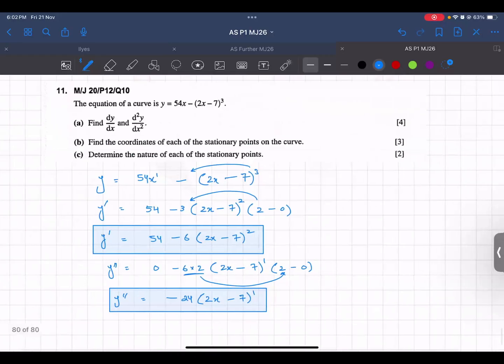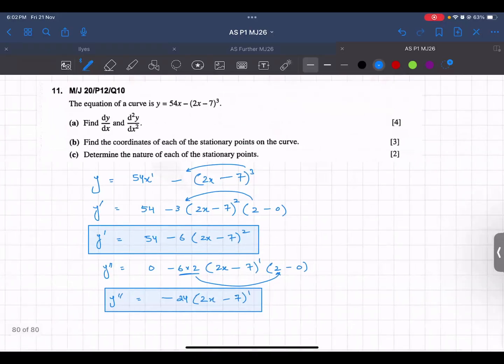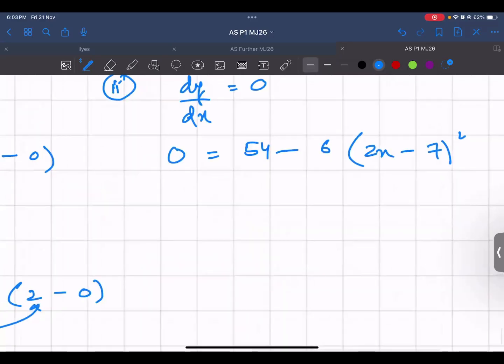Then they're asking you to find the coordinates of each of the turning points, the stationary points. So for the stationary points, you equate the first derivative to 0. dy by dx is equal to 0. So 0 is equal to 54 minus 6 into (2x minus 7) whole squared. Now simplify things. 54 would go over there: minus 54 is equal to minus 6 (2x minus 7) whole squared.